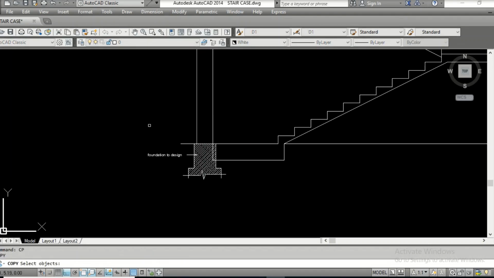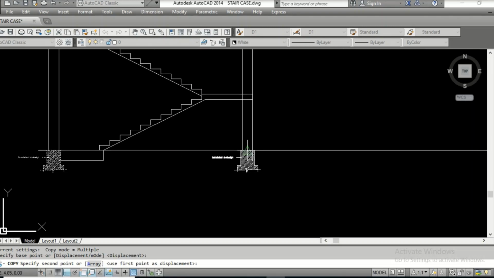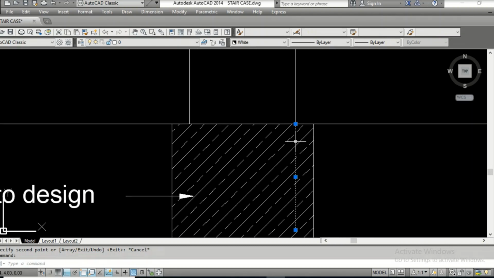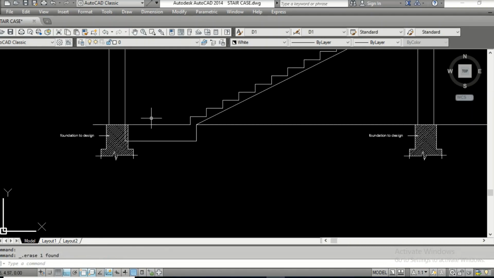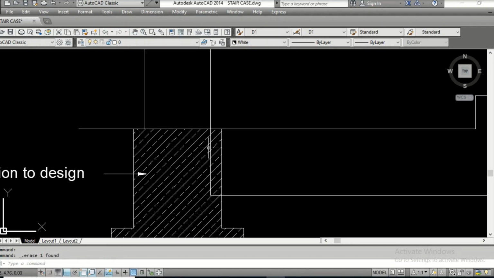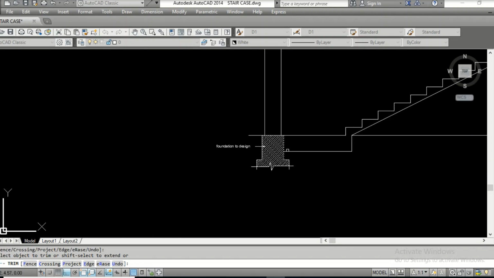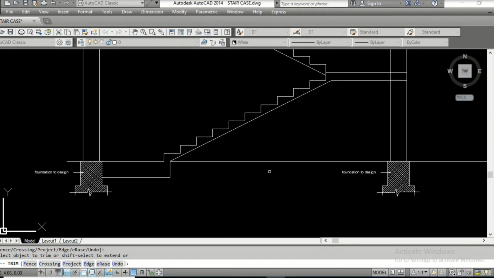Okay, copy. That's it. Okay, all this unwanted stuff you have to remove. Some unwanted stuff comes when you copy, so remove all this. Because this is part of the foundation, trim. Now the foundation is done.